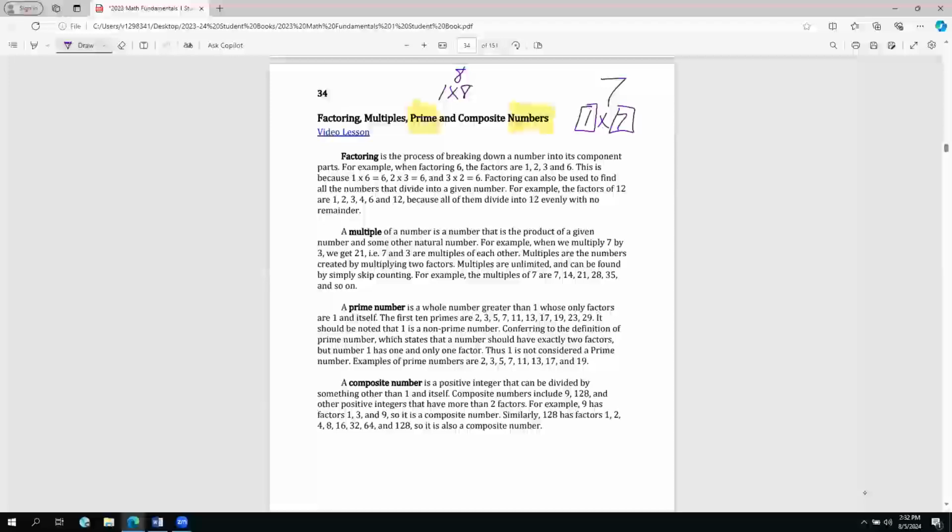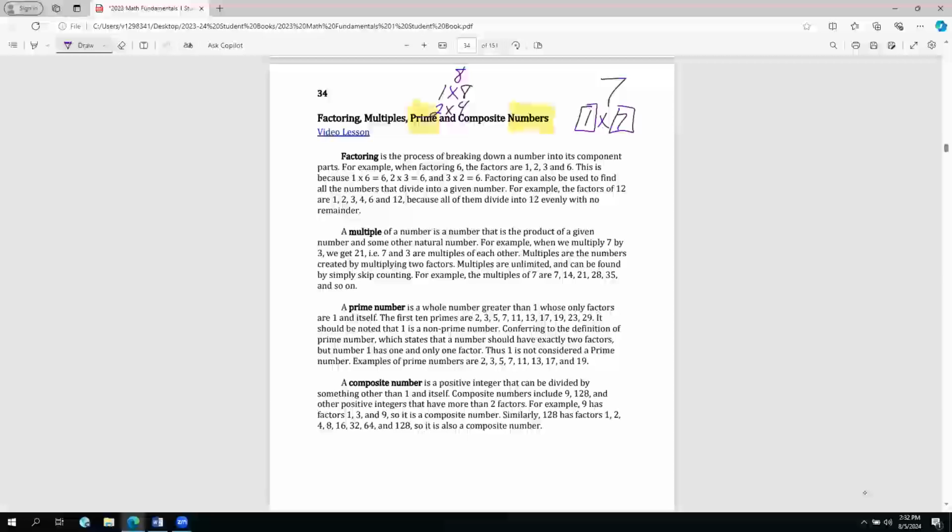Then I'd say, well, other than 1 times 8, is there any other way to use multiplication? And you'd say, yeah, what about 2 times 4? And I'd say, yes, 2 times 4. So I have another way to use multiplication, or other factors, to multiply together to give me 8. Are there any other numbers? What about the number 3? No, 3 times something is not going to give me 8. What about the number 4? Yeah, but we just repeated ourselves, right? 4 times 2? Yes, we did.